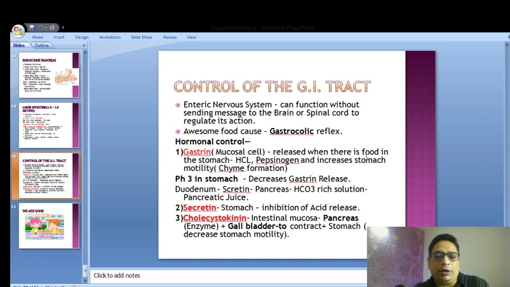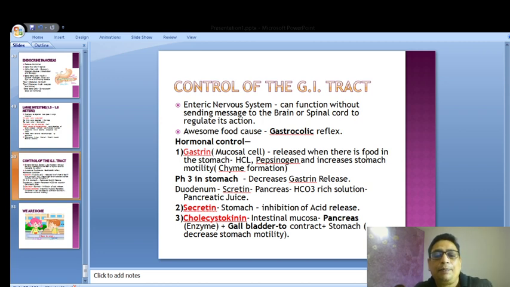When there is food in the stomach, the stomach nervous system senses it, gastrin is released, and it tells the stomach to release hydrochloric acid. Hydrochloric acid is released, and so is pepsinogen, and it increases the stomach motility. So chyme formation and stomach movement happen faster under the action of the hormone gastrin, which is stimulated by the nervous system.